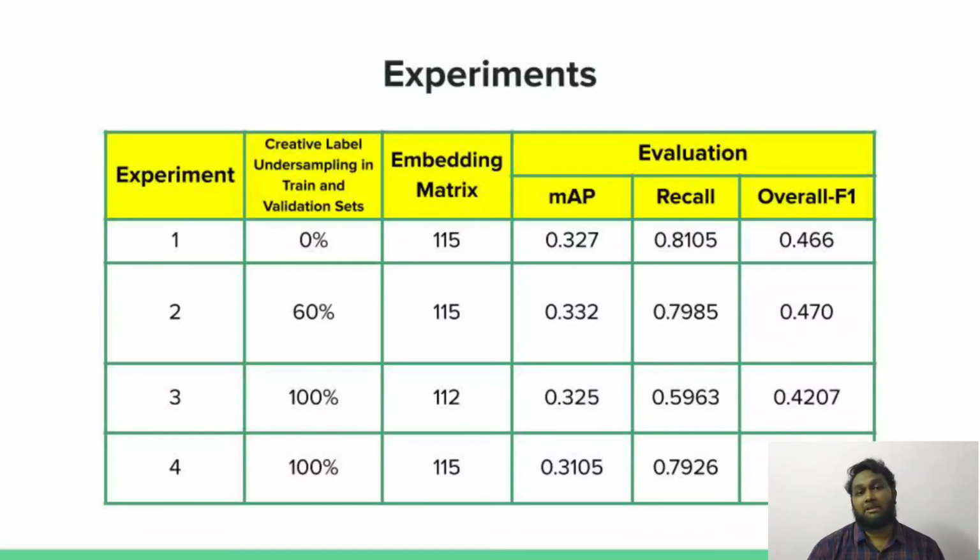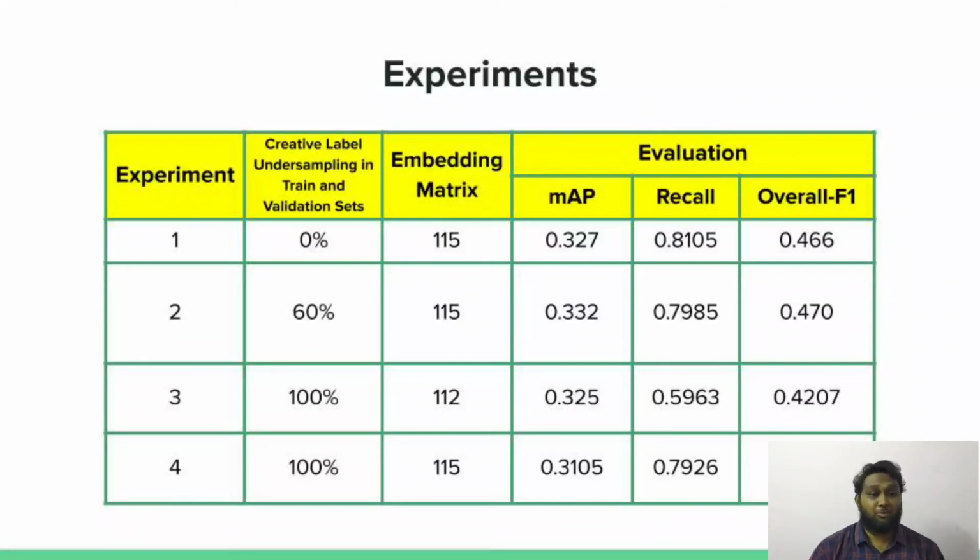As shown in the table, the mean AP and F1 score of experiment number 2 has improved over experiment number 1. As I have spoken earlier, this improvement was achieved after removing 60% of the creative label. On further examining the F1 score between experiment number 1 and experiment number 2 explicitly for the creative label, the drop is just 1.4%, which is relatively negligible. This shows that undersampling the creative label did not show any considerable difference in the score. However, the improvement in overall F1 score from experiment number 1 to experiment number 2 indicates that there is an improvement in the individual F1 score of all other labels by removing the creative label, and the same was manifested during our analysis. From this, we can infer that the creative label negatively influences the performance of the other labels.